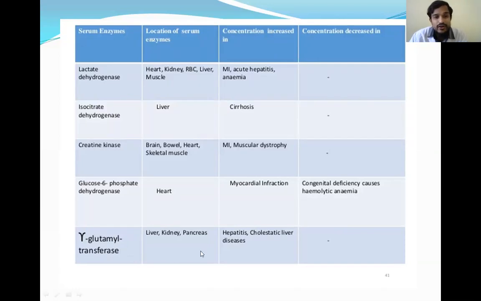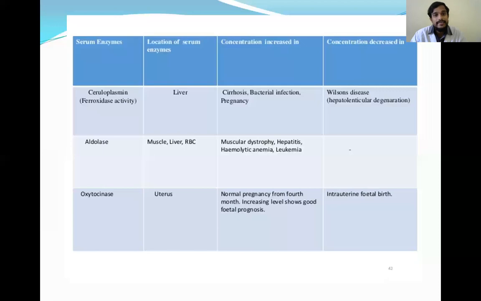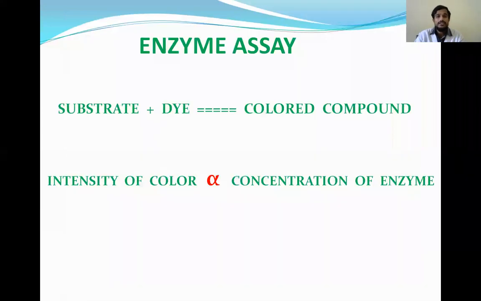GGT we know is increased in liver disease and pancreas, in alcohol abuse. And ceruloplasmin is increased in liver disease; ceruloplasmin is related to copper metabolism, storage of copper. And aldolase, we know, is increased in muscle diseases, and oxytocinase is present in the uterus, in uterine disease also. So all this you can see.